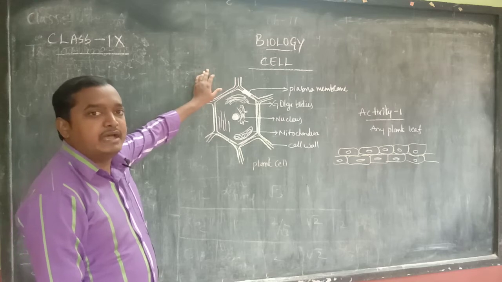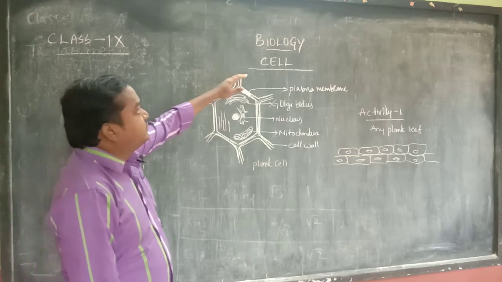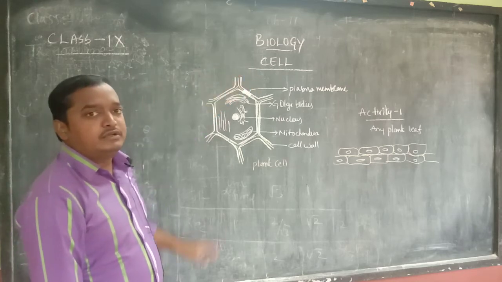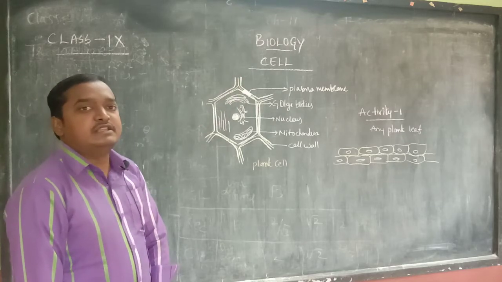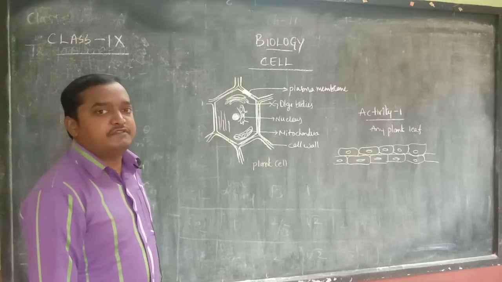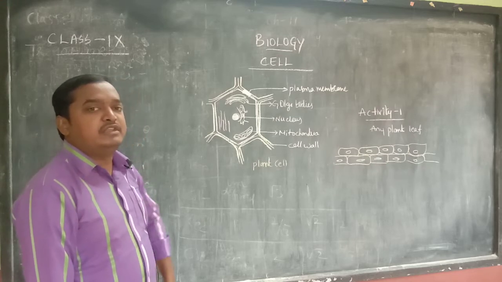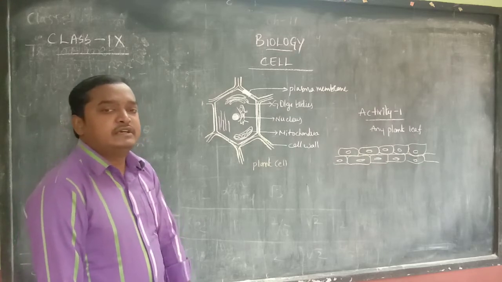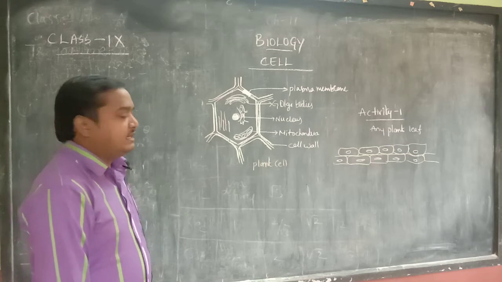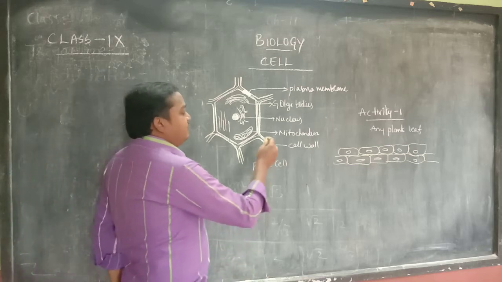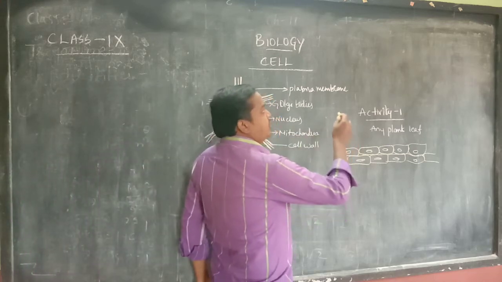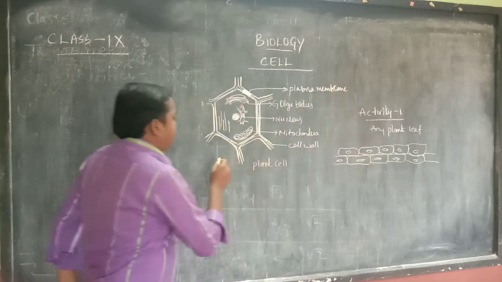Animal cell and plant cell. Okay. So cell, already we have gone through the definition of the cell. Cell is the basic structural and functional unit of life. Means the foundation of all the living organisms starts with a single cell. Okay. So now we'll come across two words.